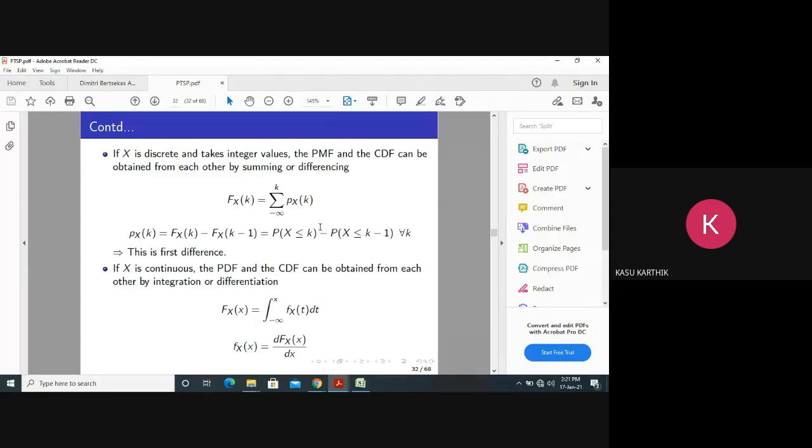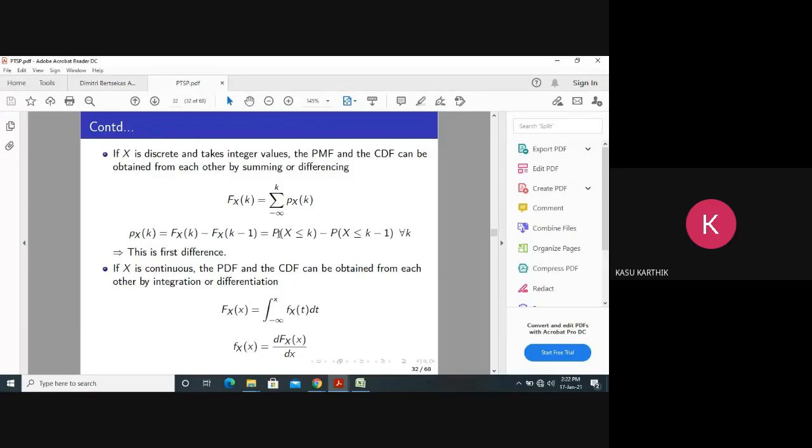So when something is discrete, we can do summation, otherwise we can do difference. It's the first difference, something like differentiation in the continuous time domain. If it is discrete, we take difference. If it is continuous, we take differentiation. If it is discrete, we take summation. If it is continuous, we take integration. Just remember the simple logic.